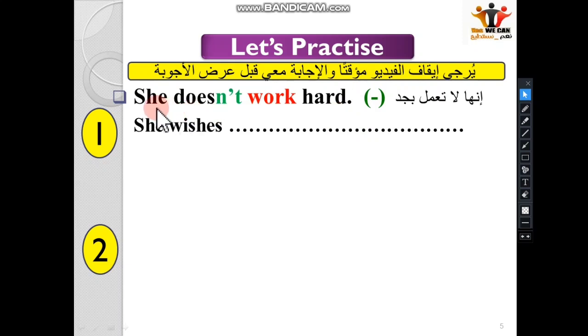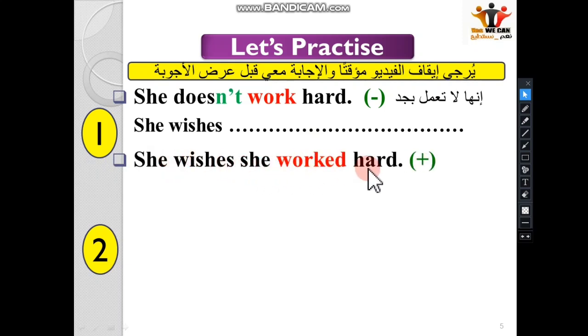You see? We say she does not work hard. This is a negative sentence, and it should be changed to affirmative, and vice versa. So here she wishes what? For wishes in the present, we use past simple. Clear? So what can we say? She wishes, very good, she worked hard. The past of work is worked. And here the negative, does not, we don't have it here.